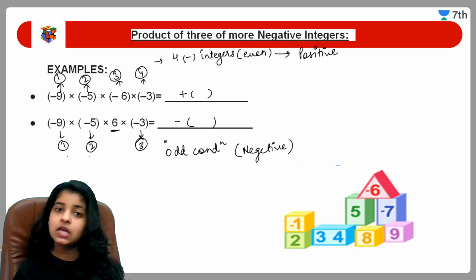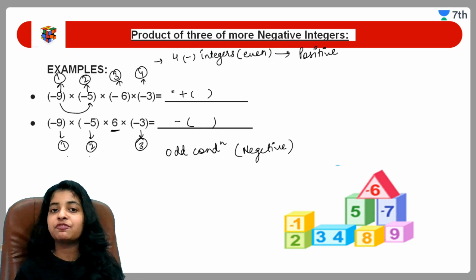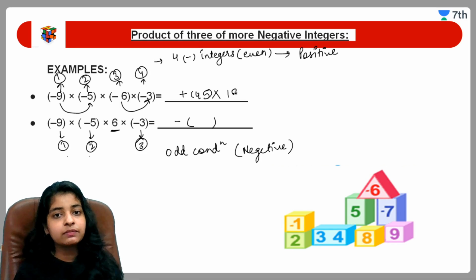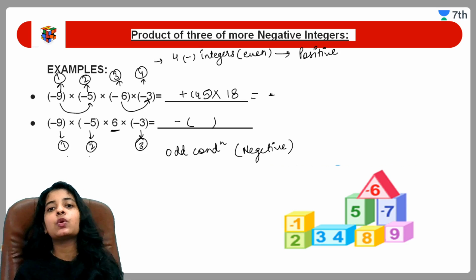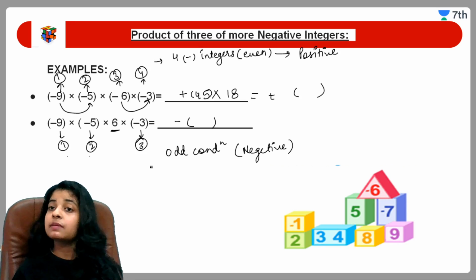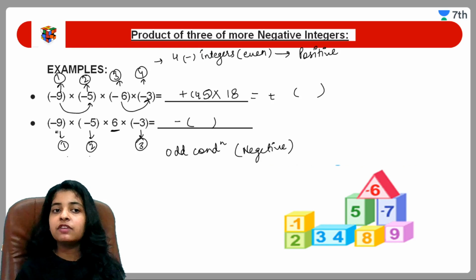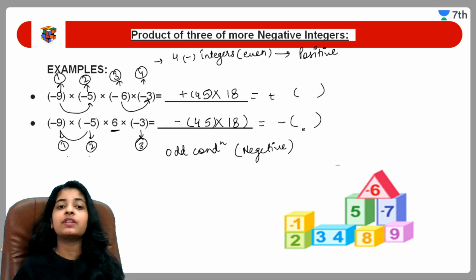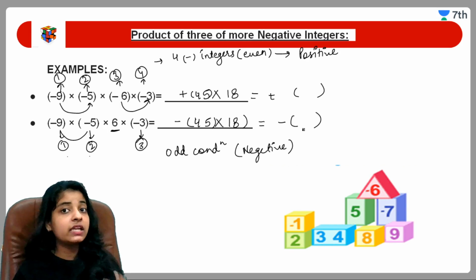Okay, clear students? So tell me quickly, what will we get after multiplying this? 9 into 5 will get 45. So here I will write 45 into 6 into 3. 6 into 3 will get 18. After multiplying it, you will get your required answer. Quickly multiply and tell me the answer. Similarly for this, minus 9 into 5, I'll get 45 into 18, and after that I will get my negative result. Just multiply it and let me know the answer.